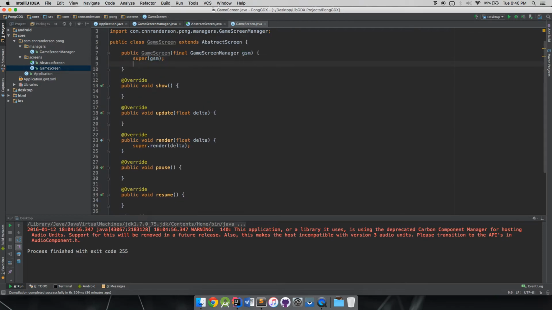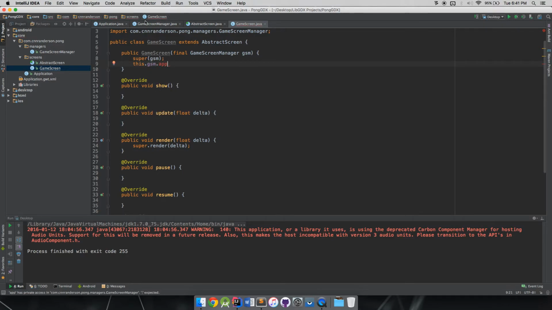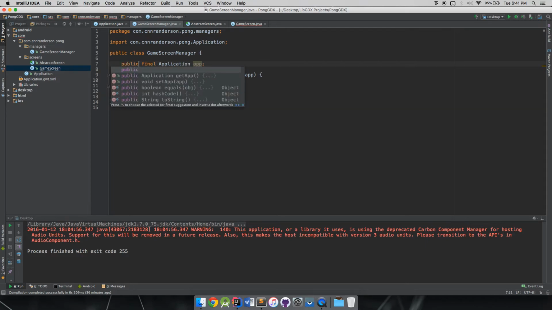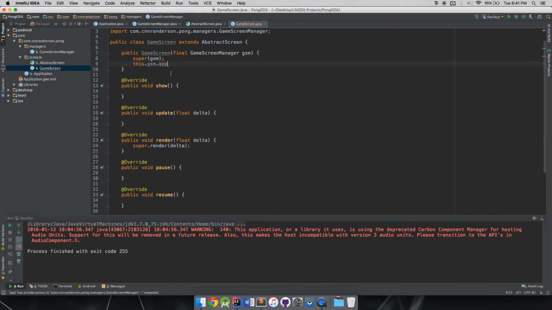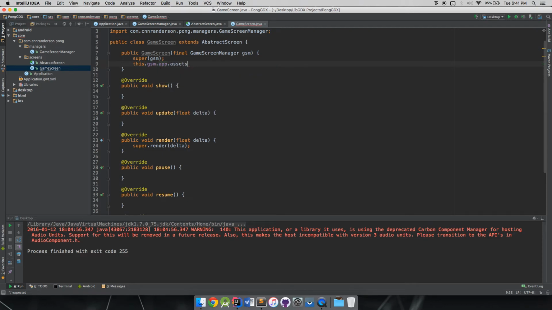So now we have an initialized GameScreenManager at this point, and we can say like this.gsm.app. Oh wait, GameScreenManager, private final. Oh, this should have been public actually. There we go. So gsm.app. Now we have access to the assets. We have access to the batch, the shape batch, and all that good stuff. And we'll have access to the audio manager.